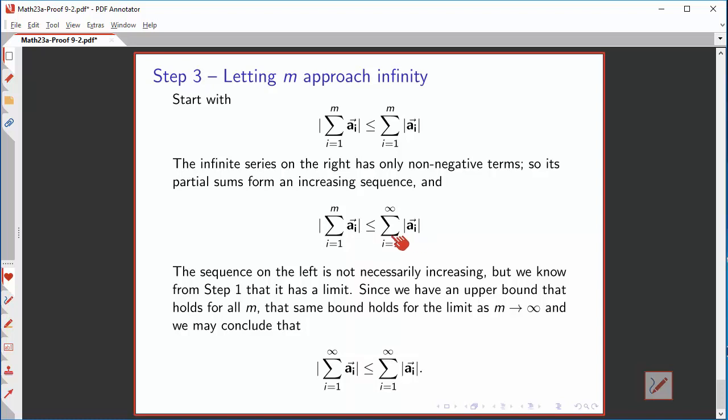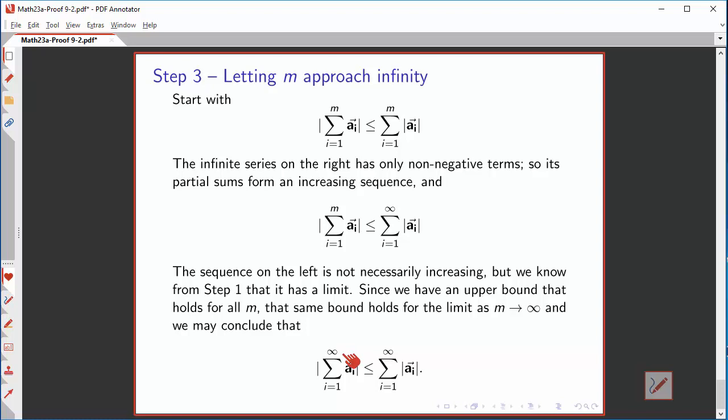We also have an upper bound that holds for this quantity for each value of m, and therefore that same bound must hold for the limit of this sequence of real numbers as m approaches infinity, and that's the result that we need.